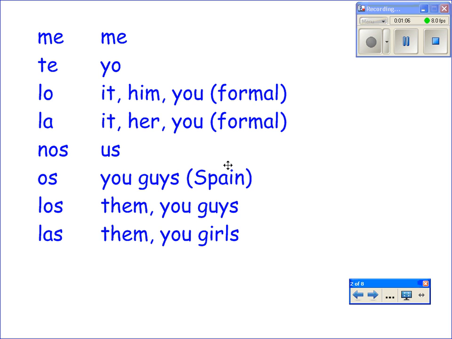Here are the direct object pronouns. We have me, te, lo, and la. Remember, lo can be you formal in place of usted, and la can be the same thing if you're speaking to a woman. Nos would be us. You guys or y'all would be used in Spain, and that's os. And then los is for them or y'all, and las would be them or y'all. And them doesn't have to be people. It can be them like the books, or them like the pencils or pens.